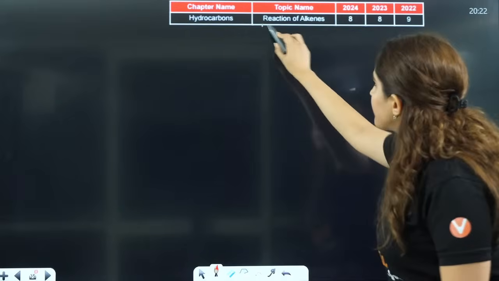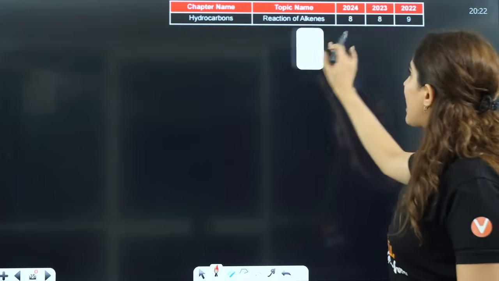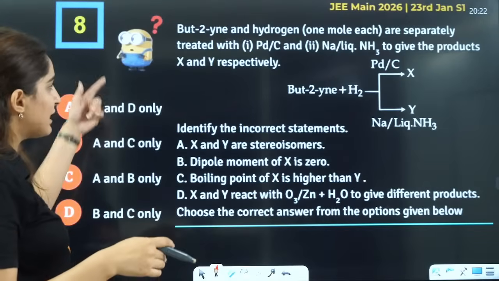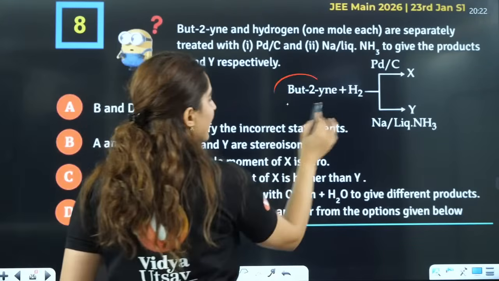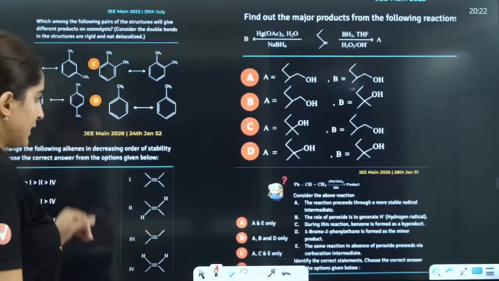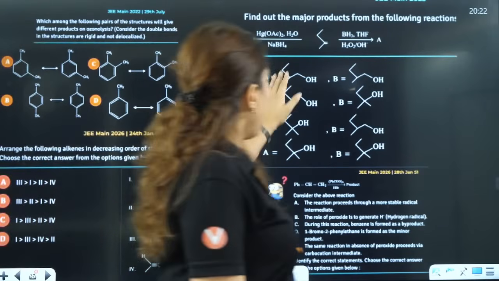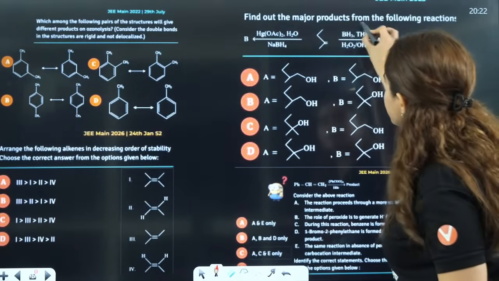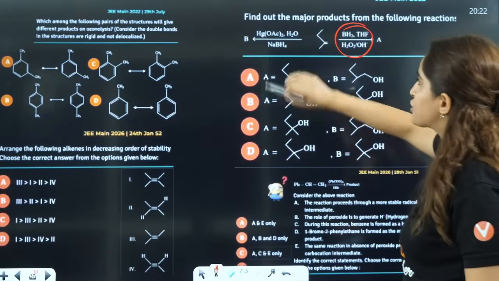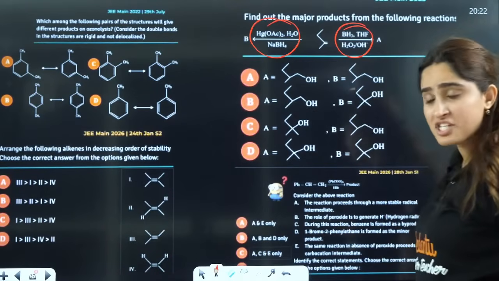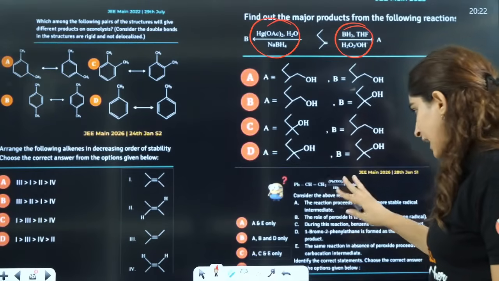Then hydrocarbons, reactions of alkenes, they ask questions from there. The chemical properties of alkenes. You can see this is an alkyne, the properties of alkynes, the formation of alkenes. So all are famous reactions. Hydroboration oxidation. This is the oxymercuration-demercuration reaction. I'll tell you all that.